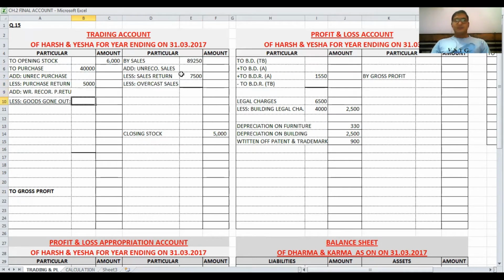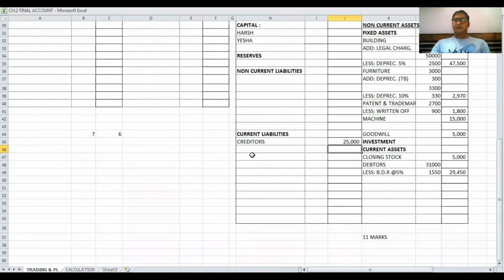Next, wages. It is a part of the trading account. To wages, amount 4,000. Next, depreciation on furniture done. Stationery and printing. To stationery and printing, amount is 1550. Next, building done.